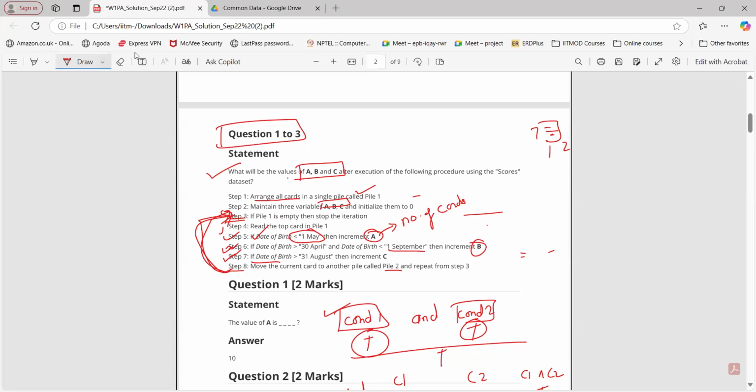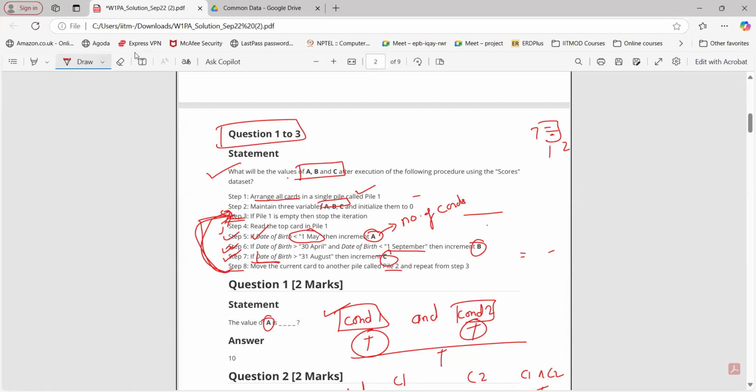Here also, what about step number 7? What will C represent? The number of cards having a date of birth greater than 31st August, right? So if you keep repeating this particular process, what will be the values of A, B, and C?